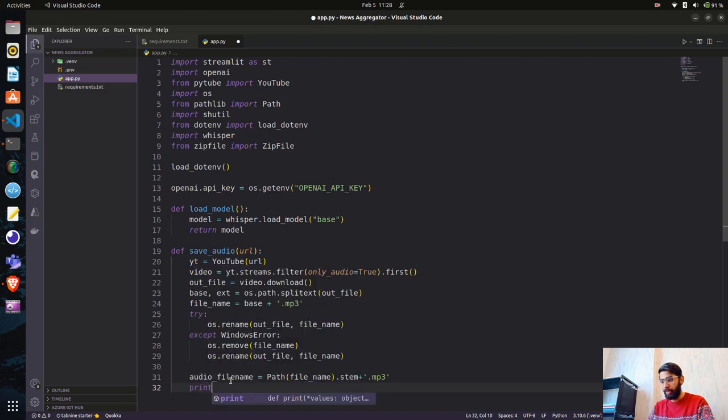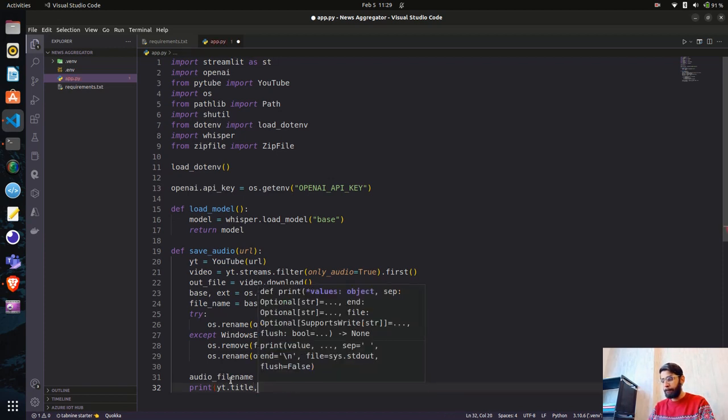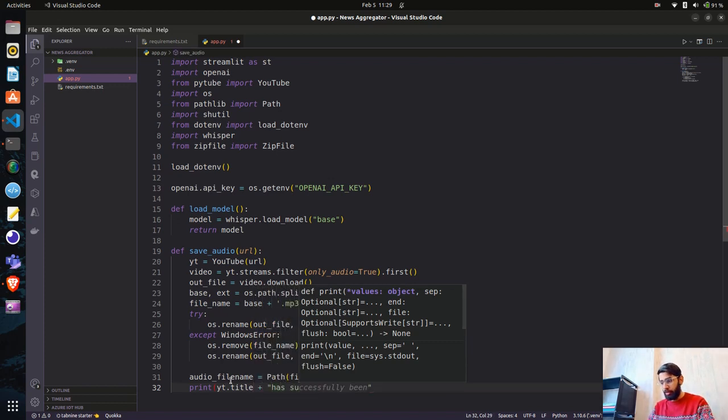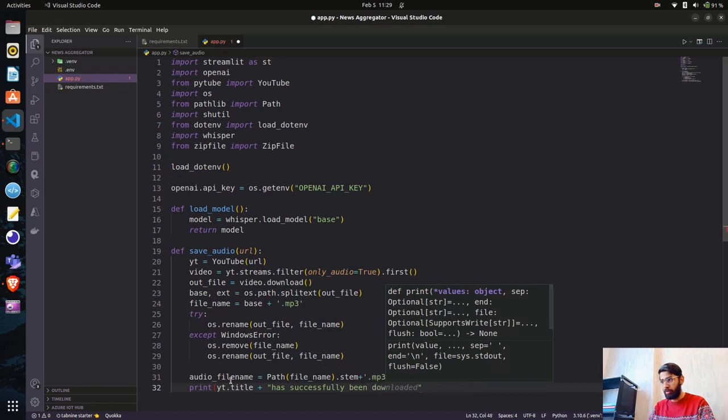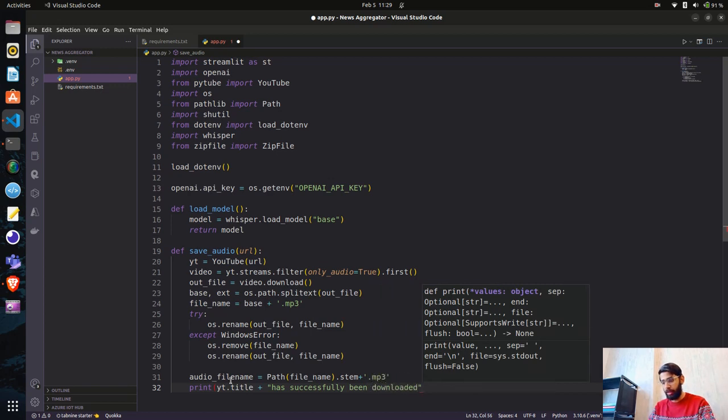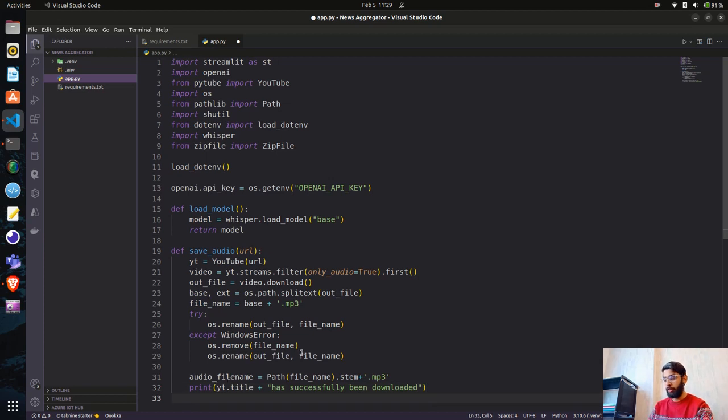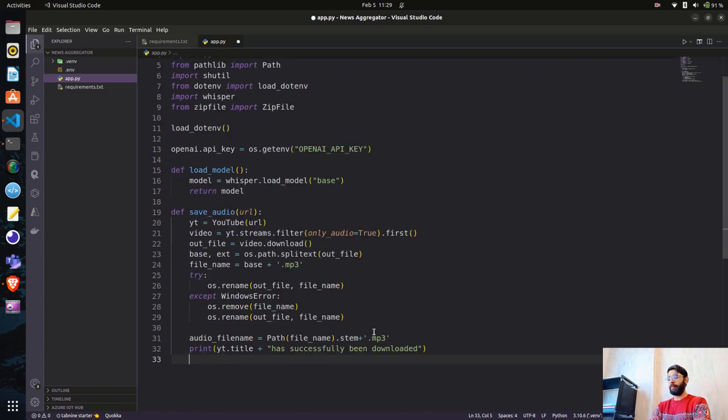And now let's print that in the terminal and see. So print yt.title. Let's print the title. Then let's print a message: has successfully been downloaded. Yeah, print yt.title plus has successfully been downloaded. This will print it in the terminal, and we'll see if we are able to get the desired response that we need.